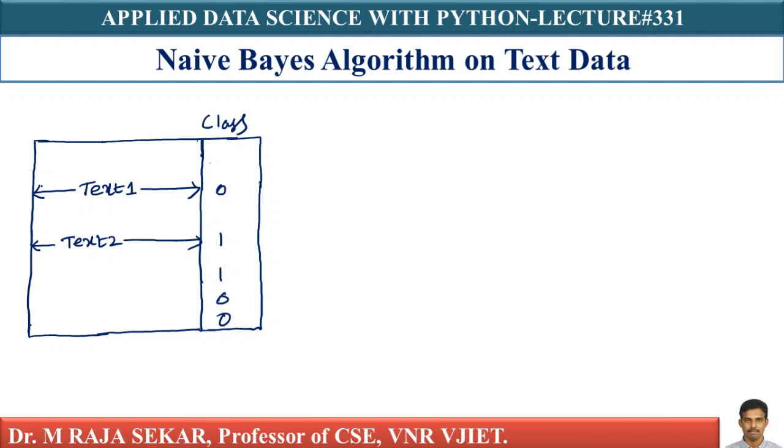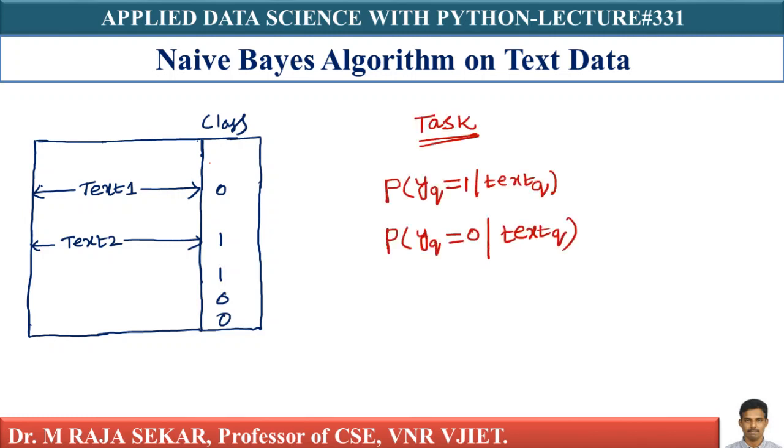Naive-Bayes has been applied to many languages, not necessarily only English. And you have a class label. Let's assume it is a binary class. Binary class means I have two classes, 0 class and 1 class. Let me assume this is my data.